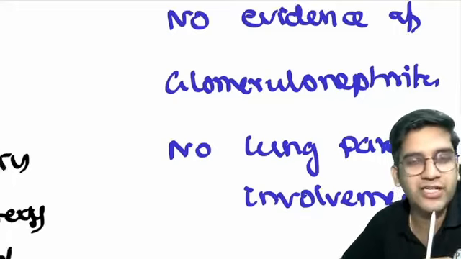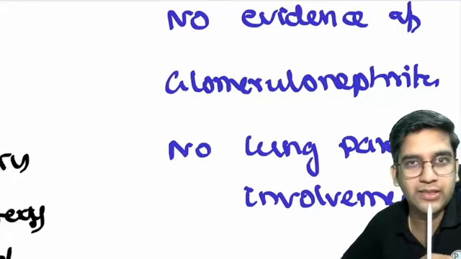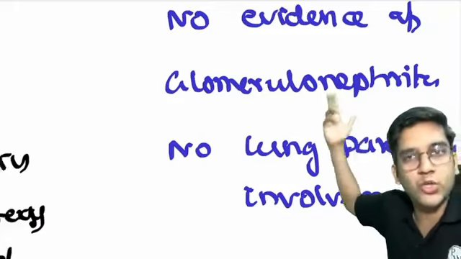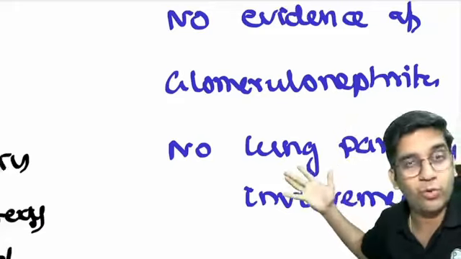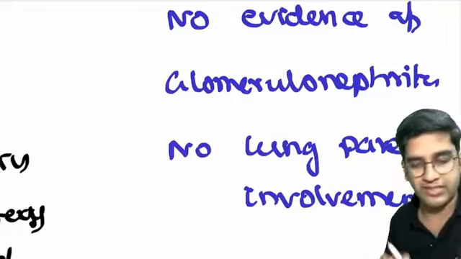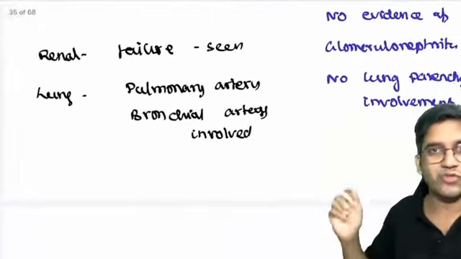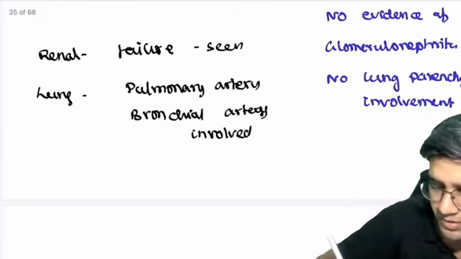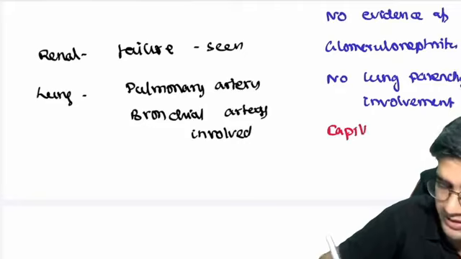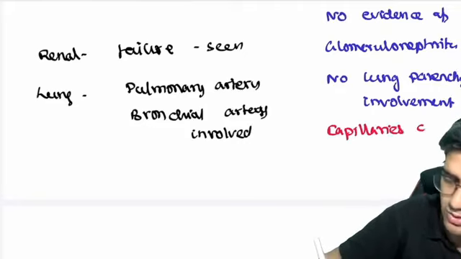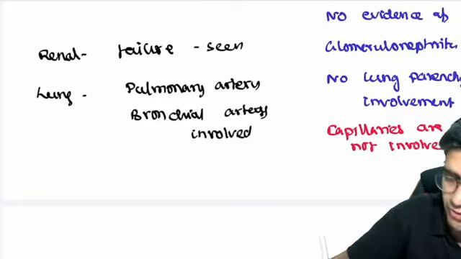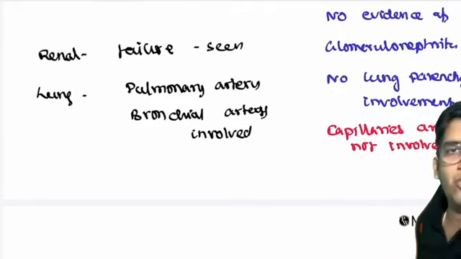Can a medium vessel vasculitis involve capillaries? They cannot, they won't. That's why the glomerulus is not involved, renal parenchyma is not involved, because PAN is a medium vessel vasculitis and will not involve capillaries. As simple as that, right? There's no evidence of glomerulonephritis because it's a medium vessel vasculitis and both of these have capillaries. In other words, capillaries are not involved. It's a straightforward statement, right? When capillaries are not involved, the glomerulus will not be involved and lung parenchyma will not be involved.